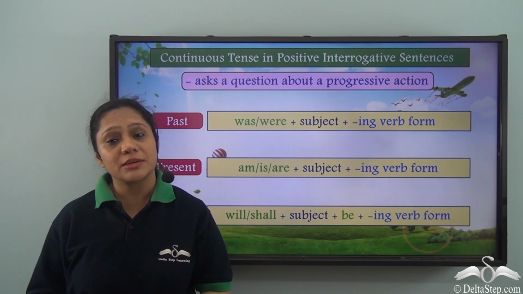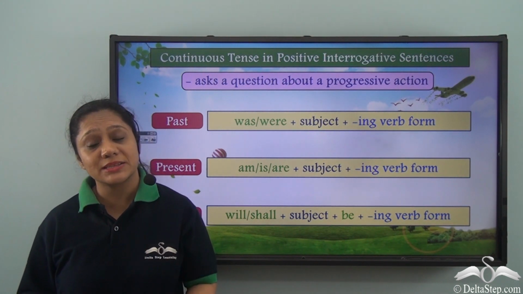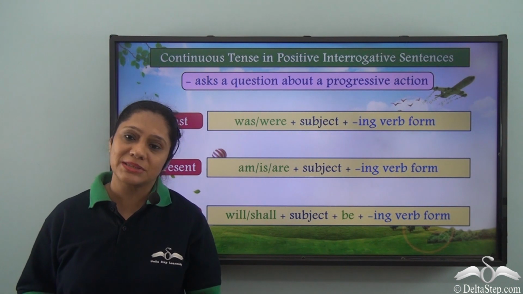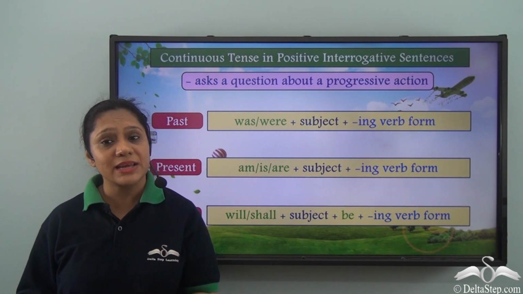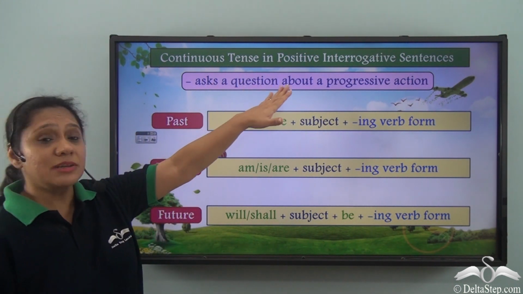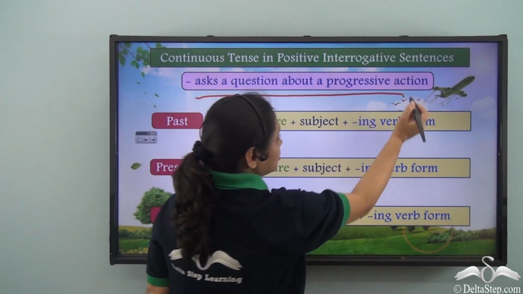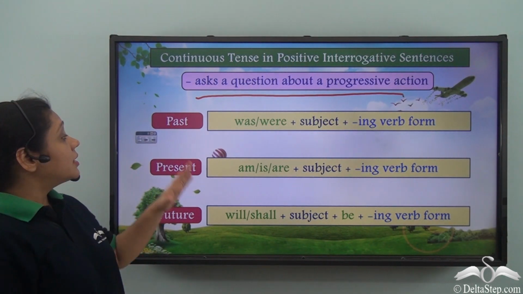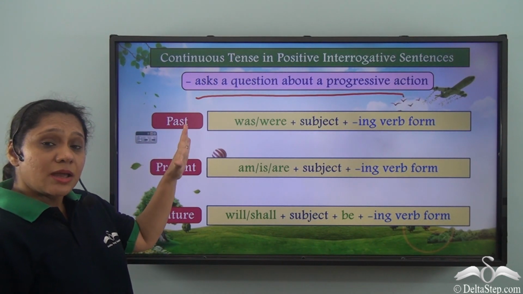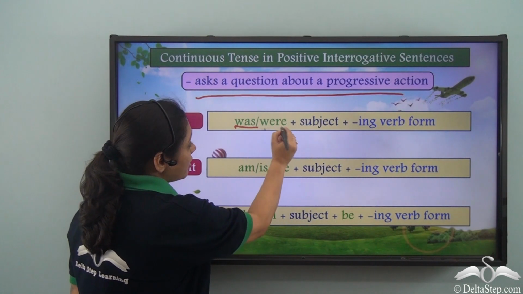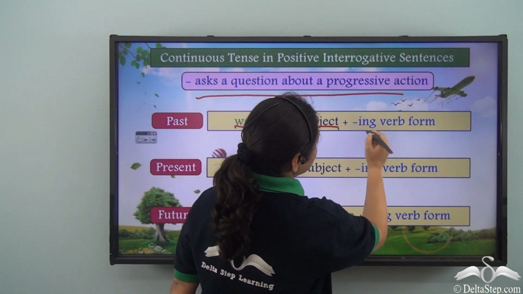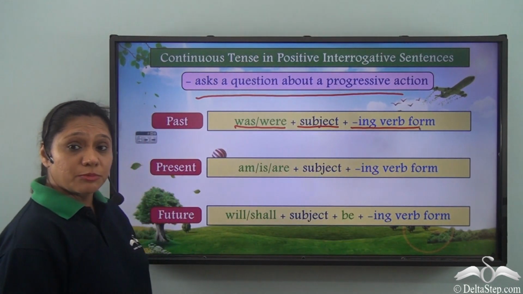So what did we learn today? Today we have learned about the formation of sentences portraying the continuous tense in interrogative sentences. So in positive interrogative sentences, we ask a question about a progressive action. In the past tense, we use was or were followed by the subject and then the ing verb form.